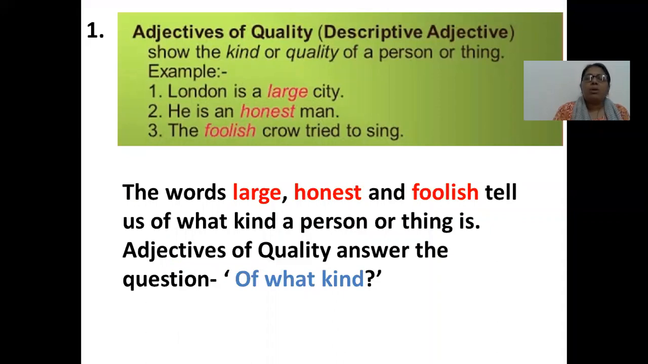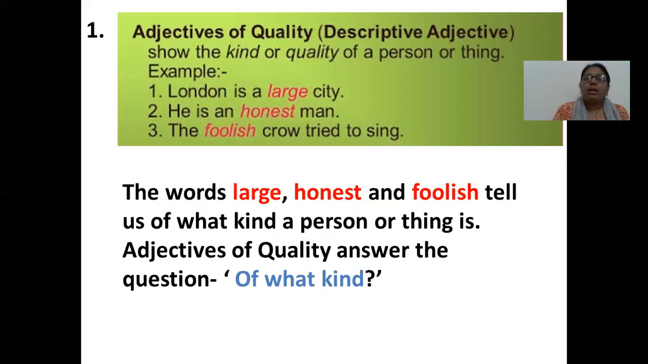because it shows the kind or quality of a person or thing. For example, London is a large city. He is an honest man. The foolish crow tried to sing. Now in these sentences we can see that the words large, honest and foolish tell us of what kind a person or thing is. Adjectives of quality answer the question of what kind.